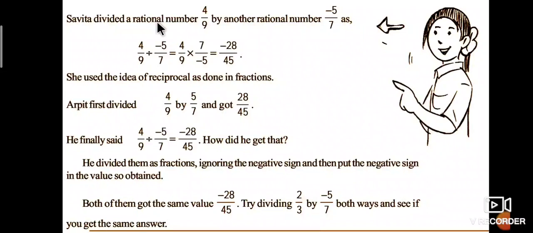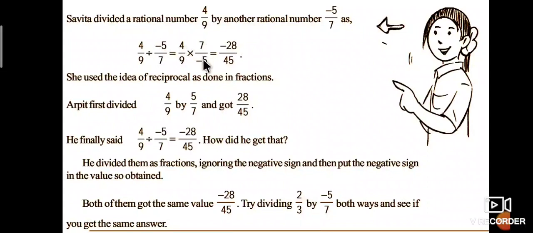Next is division. For example, Savita divides a rational number 4 by 9 by another rational number minus 5 by 7. It means 4 by 9 divided by minus 5 by 7. This is equal to 4 by 9 into 7 by minus 5. Division becomes multiplication: the numerator becomes the denominator and the denominator becomes the numerator of the second rational number.